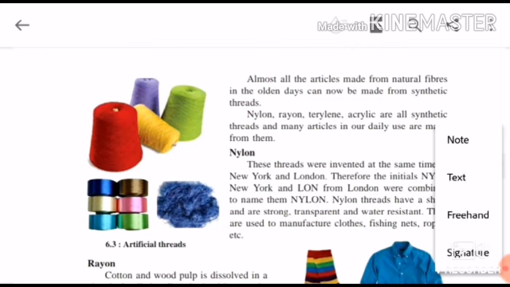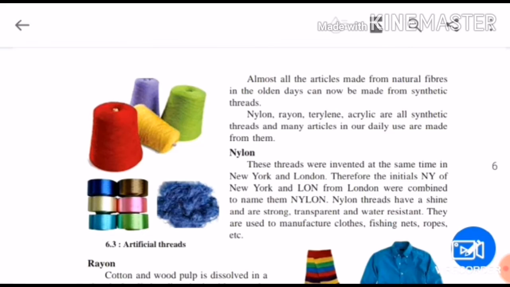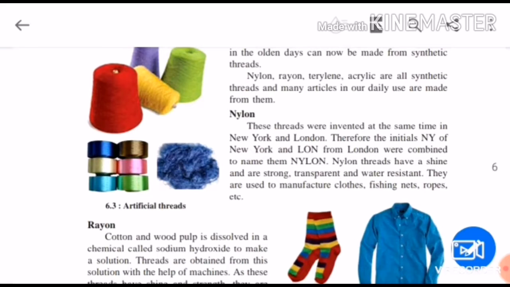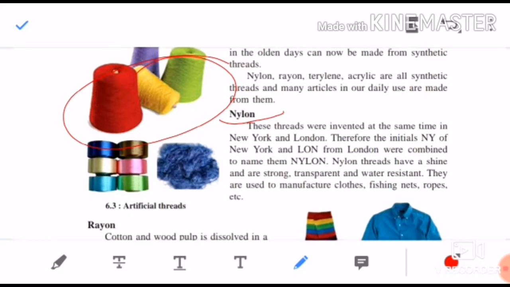From nylon also many things are made. From rayon also many things are made. Let's see what all different things are made from these threads. Let us see first the pictures shown, different pictures of these threads. The very first thread, artificial or synthetic thread, which we are going to study is nylon.